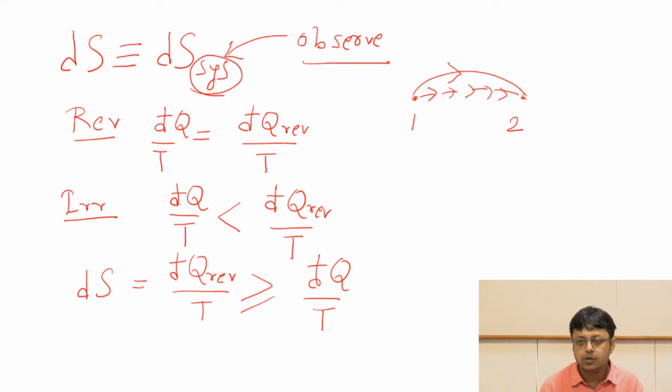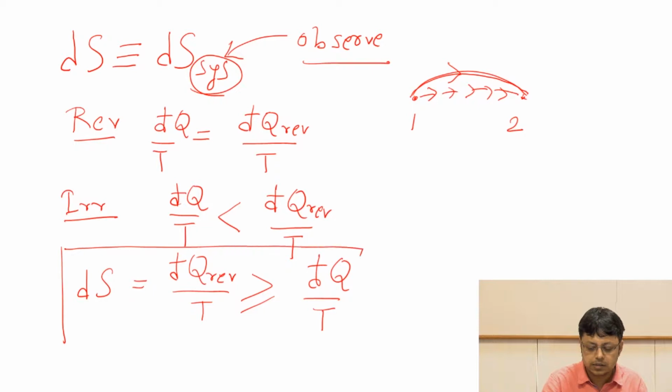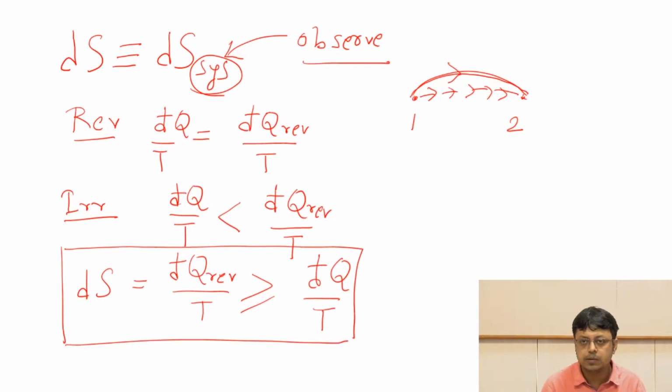So when we consider entropy, we have to consider a reversible path between these two states. So always keep that in mind, that dS is actually đq reversible by T.